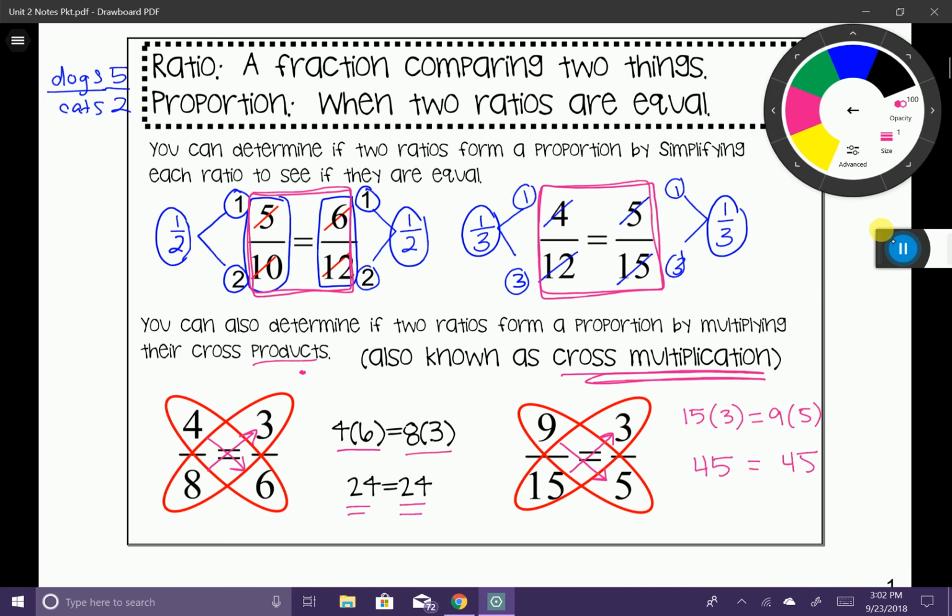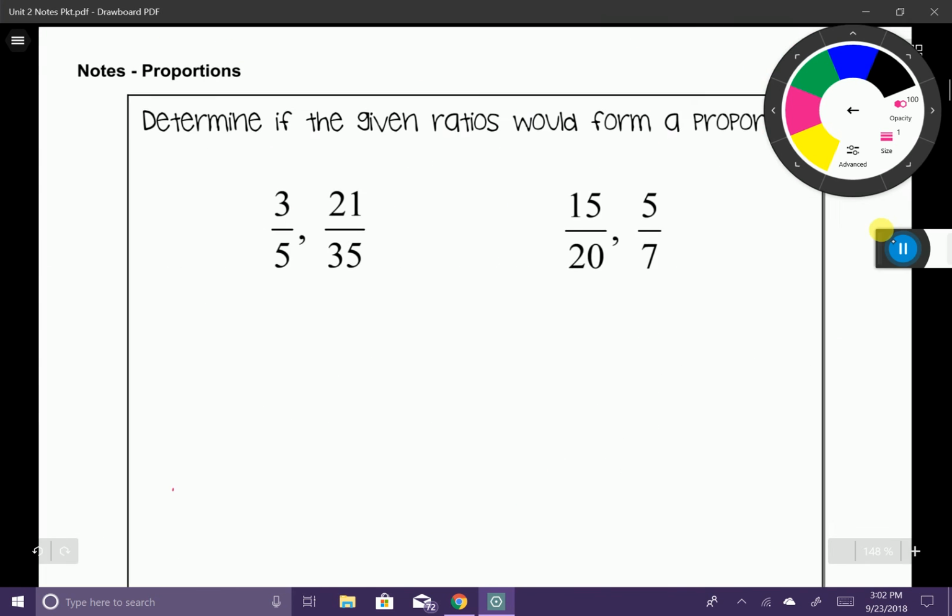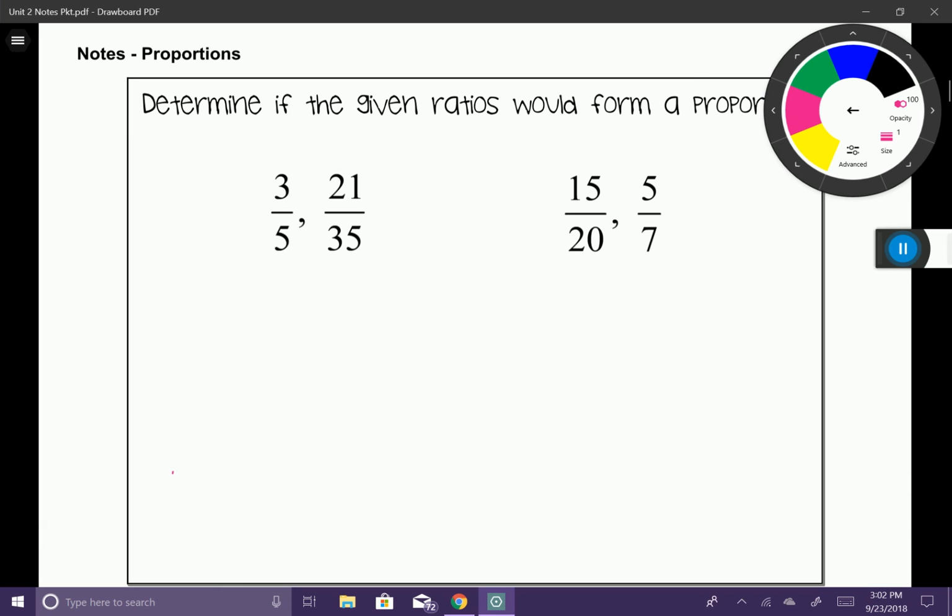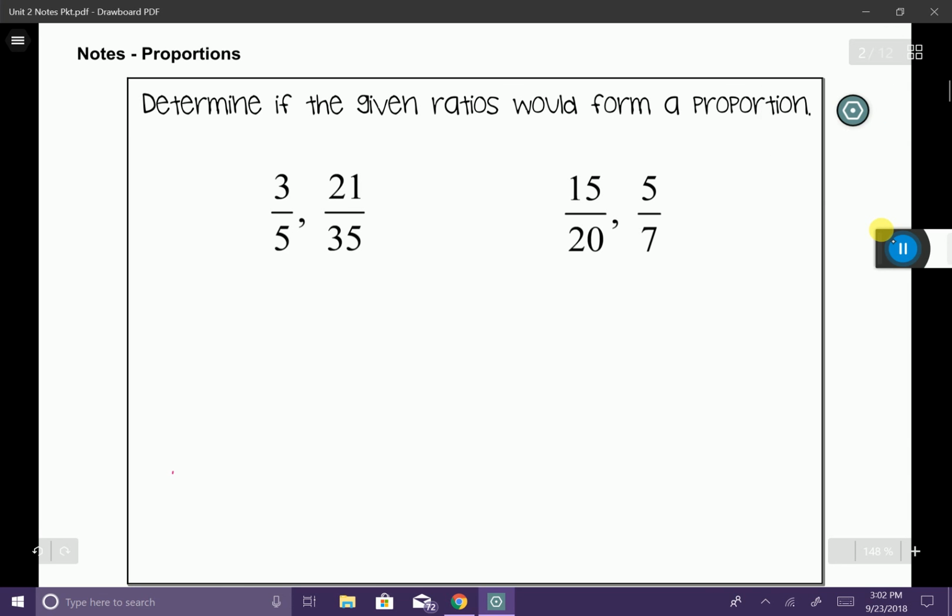Okay, let's go ahead and take a look at these pairs of ratios and see if they are going to create a proportion. Because sometimes ratios, they don't always create proportions. So let's go ahead and use those cross products to see if it works. Now, we could go ahead and just simplify these down as well using that first method we talked about, or we can use our cross products. So let's just go ahead and try it.